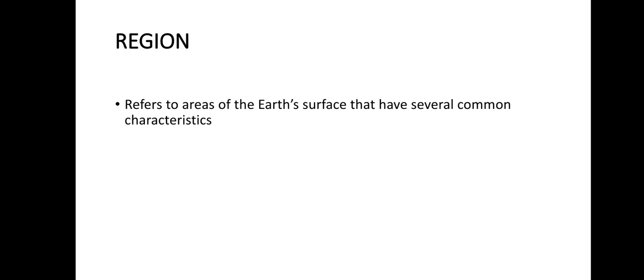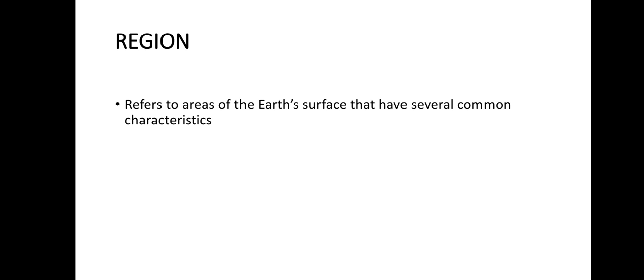Place has a few common characteristics, but region covers a large area, while place covers a small area. Many people get confused between place and region, but you have to remember that place refers to the area which has characteristics that make it unique or different, and it can be discussed in 2 ways: human and physical features. But region covers a large area that has several common characteristics.